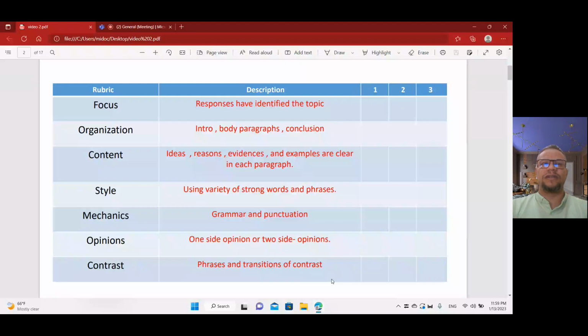This is content. Style: I mean about style, you use strong vocabulary, strong verbs, strong adjectives, strong phrases, a variety of strong phrases. You're not repeating the same words. This is style. Mechanics is about grammar, correcting grammar, no spelling mistakes, and so on.